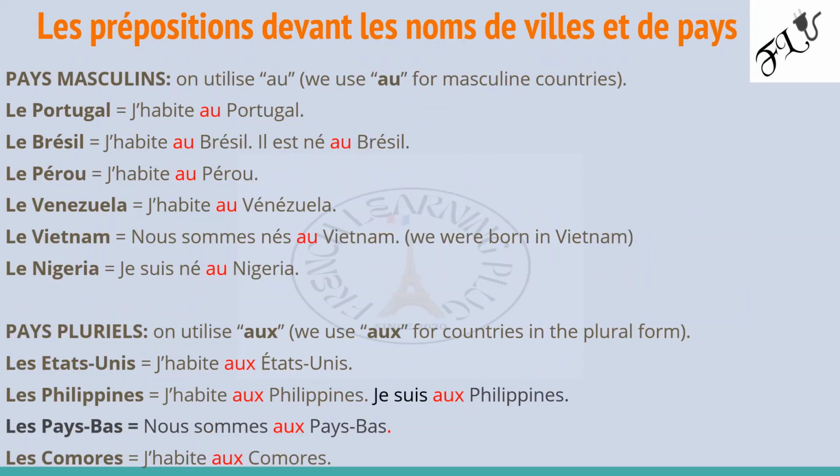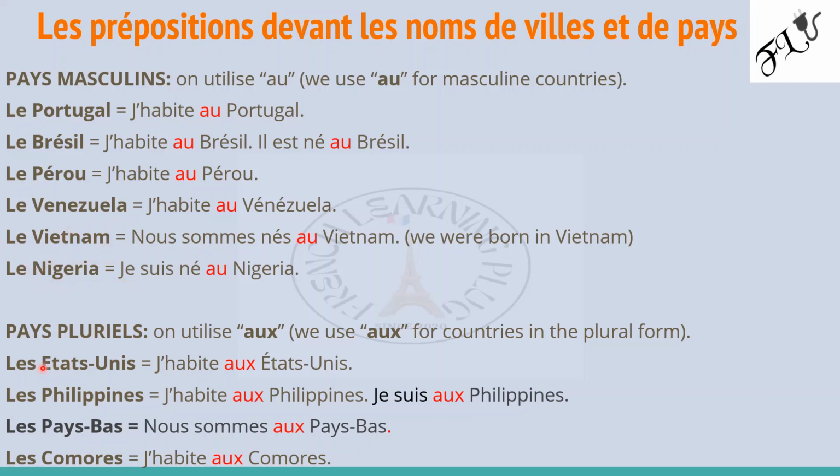So here for pays masculins, on utilise au. So, le Portugal, j'habite au Portugal. Le Brésil, j'habite au Brésil. Il est né au Brésil. Le Pérou, j'habite au Pérou. Le Venezuela, j'habite au Venezuela. So you can see all of these countries, they don't end in either an E or an S. So Portugal, L, Brésil, L, Pérou, U, le Venezuela, A, le Vietnam, M et le Nigeria, A.